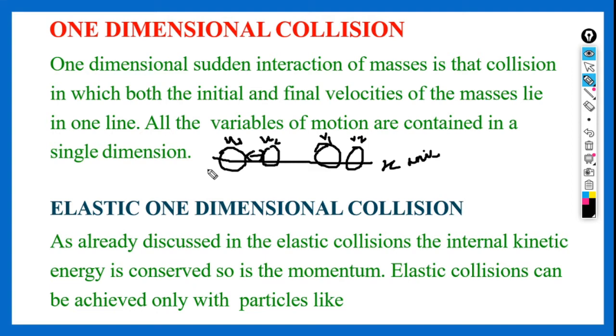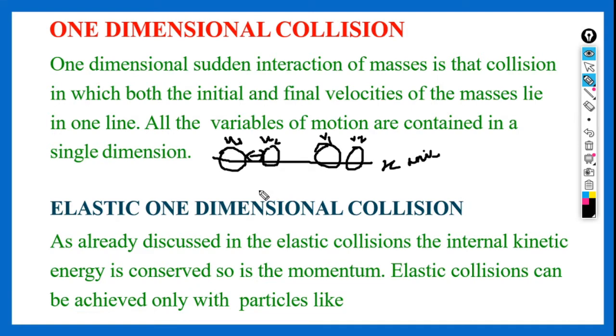Hope you understood. Now let us see what is elastic one-dimensional collision. As I have already told, collisions can be perfectly elastic, perfectly inelastic and semi-elastic, but in today's case we will see how the elastic one-dimensional collision takes place.